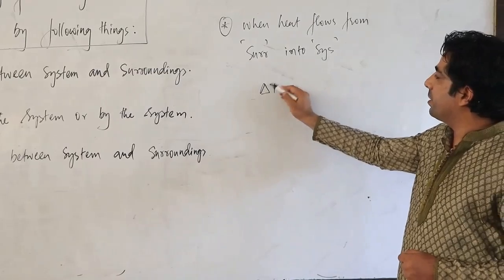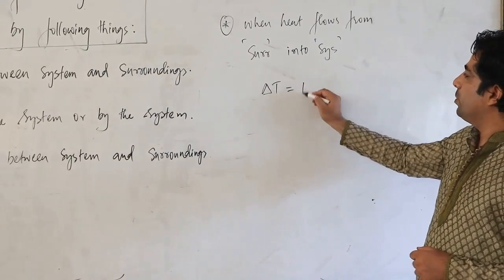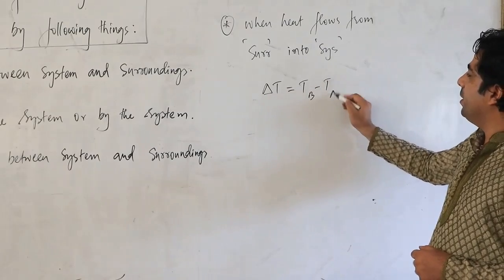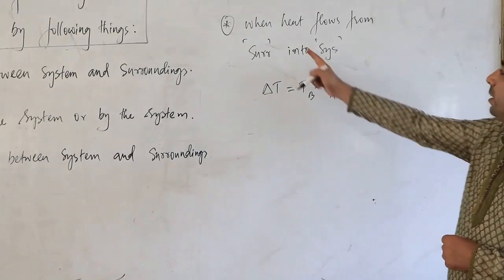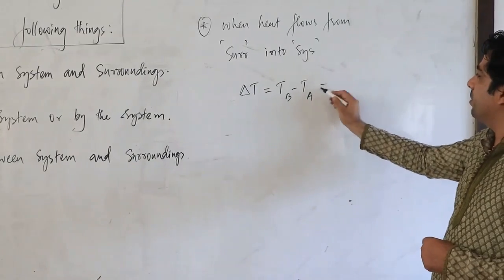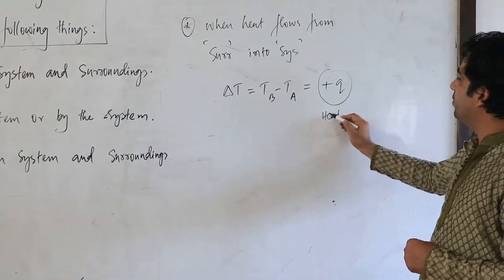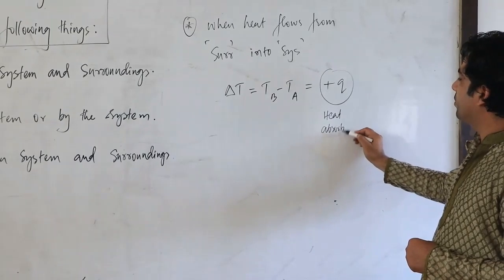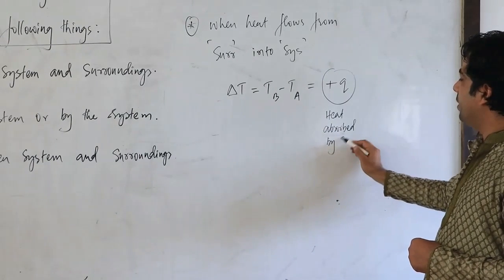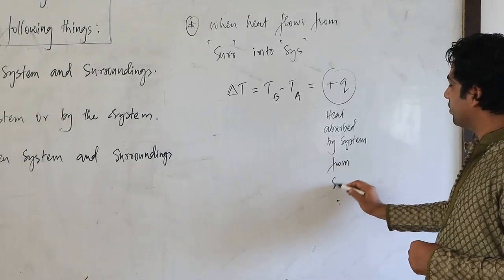We just have witnessed that there is a change in temperature, obviously, which is equal to TB minus TA. And we know that heat is flowing from surrounding into system. That means system is absorbing the heat, that is plus Q. This stands for heat absorbed by system from surroundings.